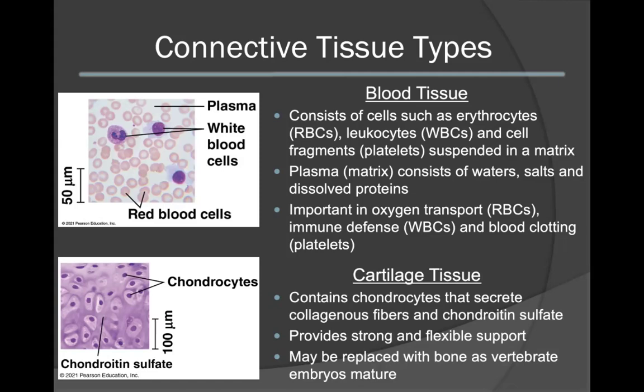And finally, cartilage tissue contains chondrocytes that secrete collagenous fibers and also chondroitin sulfate. Cartilage tissue provides strong and flexible support to the body. Eventually, cartilage tissue may be replaced with bone as a vertebrate embryo matures.